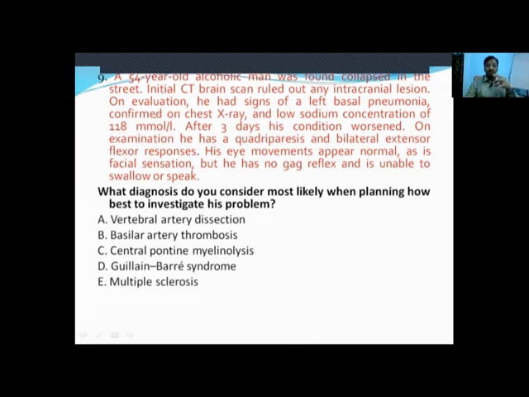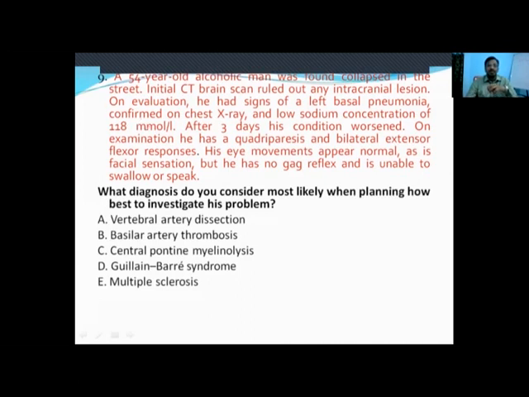So when someone is found to be unresponsive and has signs of left basal pneumonia, usually basal pneumonia cannot cause unconsciousness, but low sodium concentration can cause unresponsiveness, drowsiness, altered sensorium. These can be seen. Probably this is a case of metabolic encephalopathy secondary to hyponatremia due to chronic alcohol usage with inadequate dietary habits. Unhygienic dietary habits also can cause this low sodium concentration.